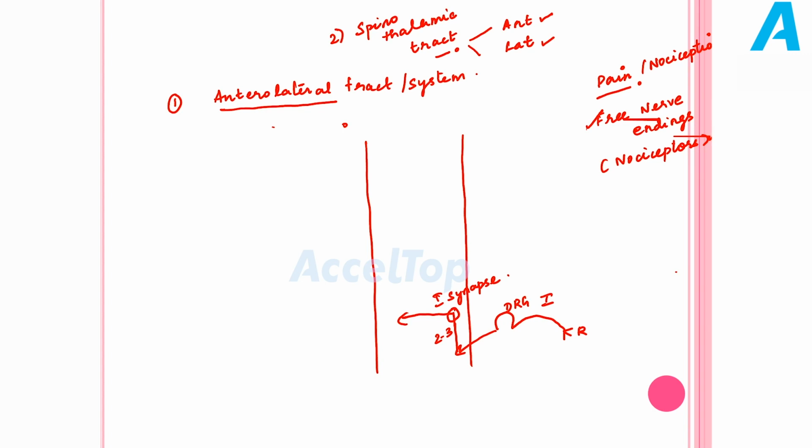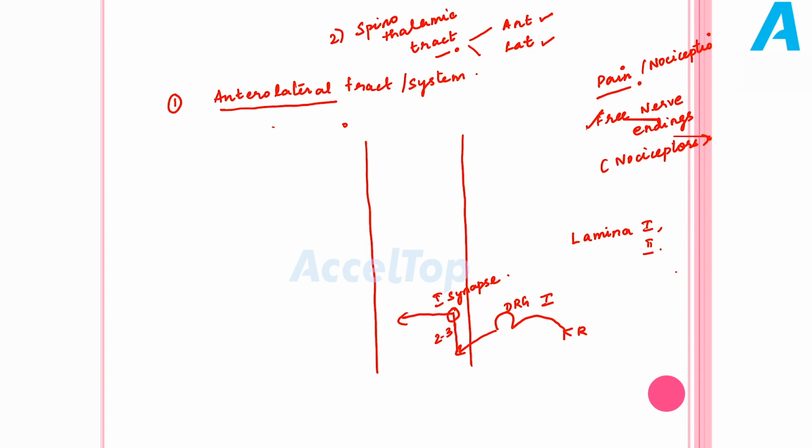So the point here is the first order neuron of spinothalamic tract starts from the receptor, it enters the posterior aspect of the spinal cord through the dorsal root ganglia and it ascends for 2 to 3 segments and it synapses here. So this part we have multiple lamina. So just remember we have lamina 1 and 2. The first order neuron of spinothalamic tract synapses with lamina 1 and 2 of the spinal cord and it crosses to the opposite side.